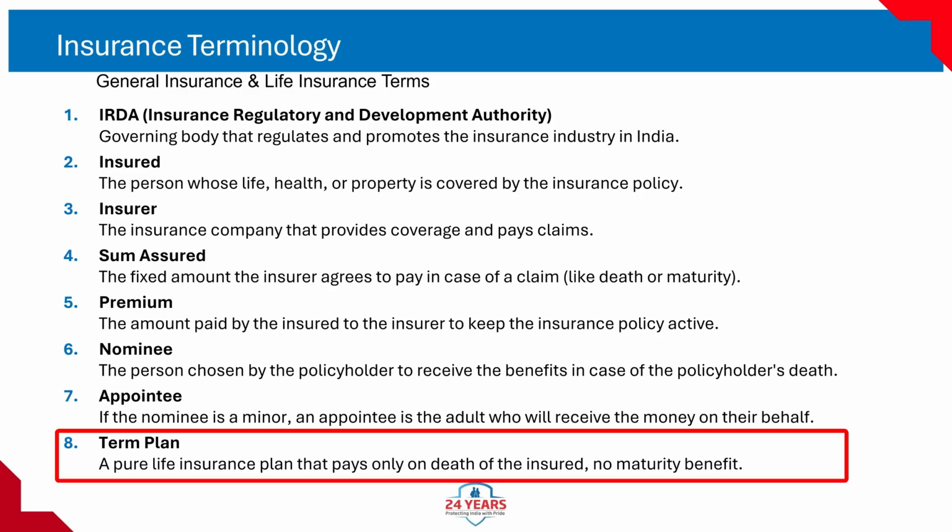What is term plan? A pure life insurance plan that pays the sum assured only if the insured dies during the policy term. How it works: no maturity benefit if you survive the term, unless it's a return of premium variant. Cheapest way to get high coverage. Premiums increase with age. Example: you take a 20-year term plan for 50 lakh rupees. If you die in the 15th year, your nominee gets 50 lakh rupees. If you survive 20 years, nothing is paid.